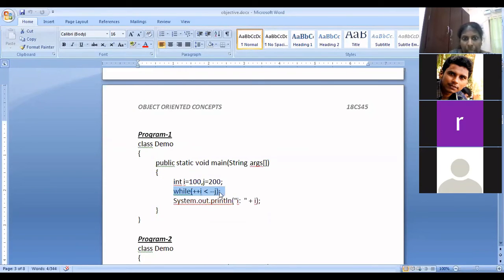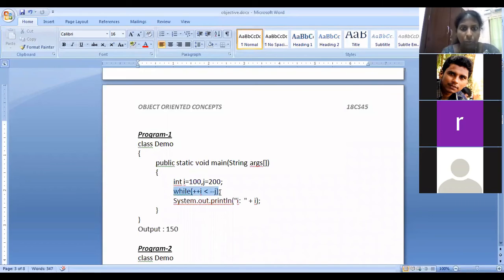150 less than 150, 150. When i becomes 150 and j becomes 150, at that time this condition becomes false. So what is the value? If you print i, what is the output of this program? 150.